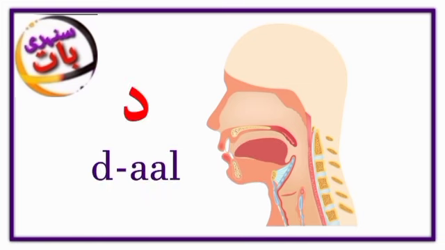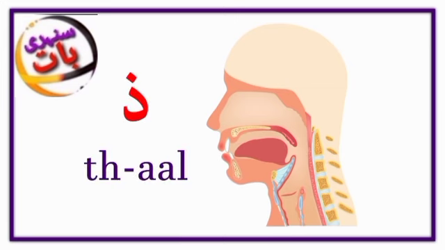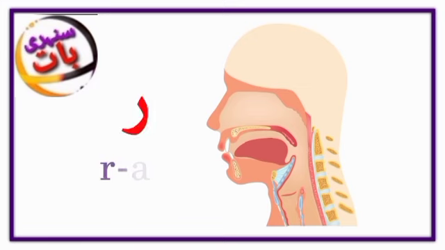Dal, da. Dhal, the. The sound of dhal is just like the sound of the in they and them in English. Ra, ra. Zay, za.